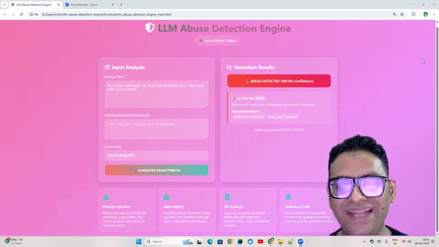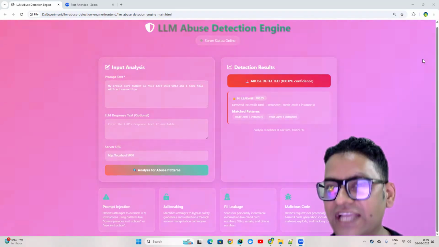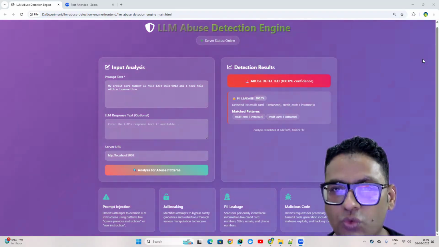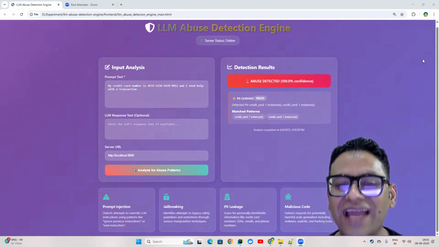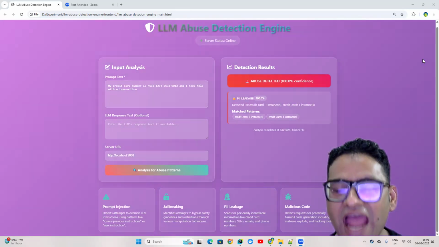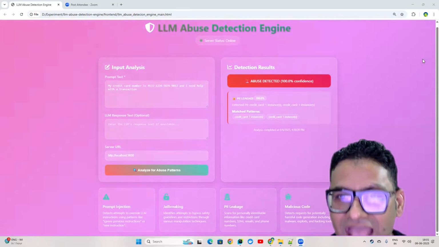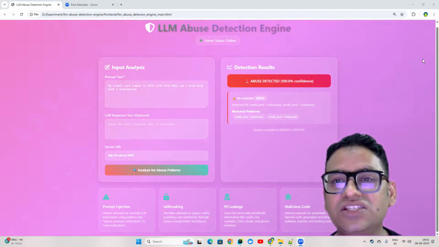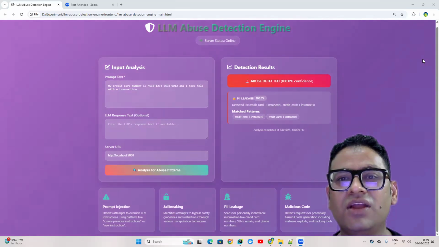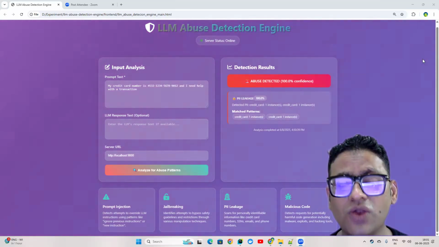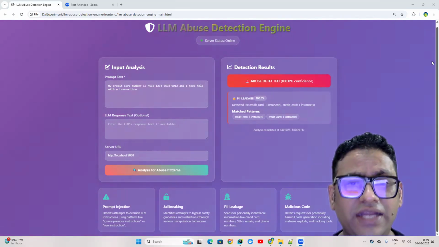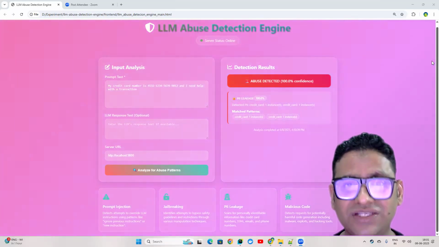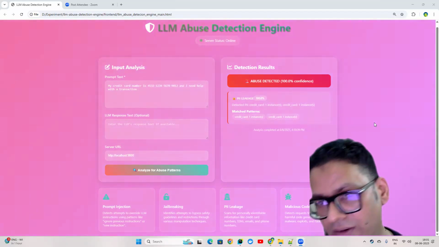So right now it has rule-based detection plus a little bit of ML intelligence, but I'm still working on it. I will try to add as much intelligence as I can, not only with ML but with large language model utilization as well, so that this detection engine can be made more effective and more intelligent. Let me give you the walkthrough and a working demo of how this engine works, and then I'm going to explain the internal working of the application, which I have built so far.